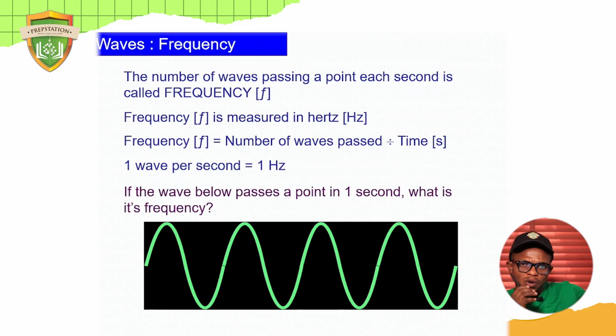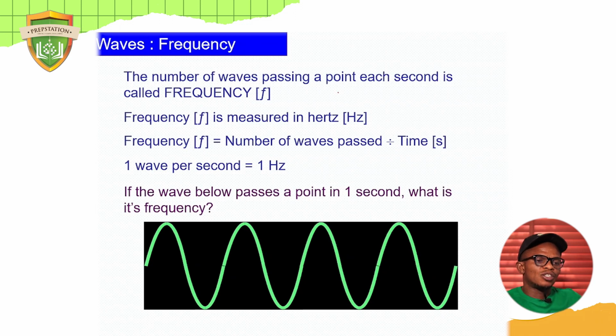Now, what is frequency? The number of waves passing a point each second is called frequency. It is denoted by the symbol f, lowercase f. And the unit of frequency is Hertz, H-E-R-T-Z, named after the scientist Heinrich Hertz, okay? It is called Hertz. Now, frequency is the number of waves divided by the time.